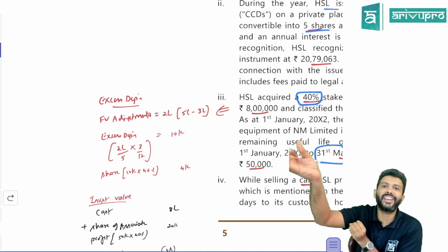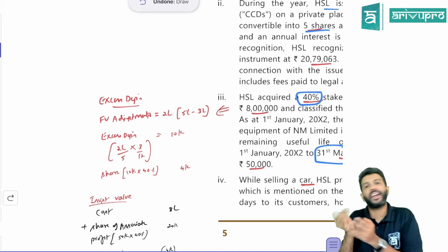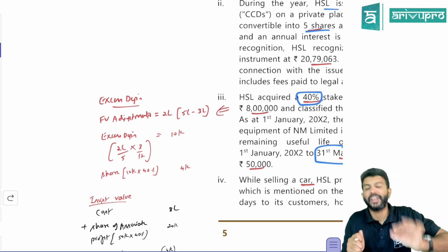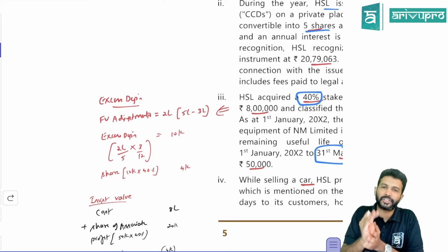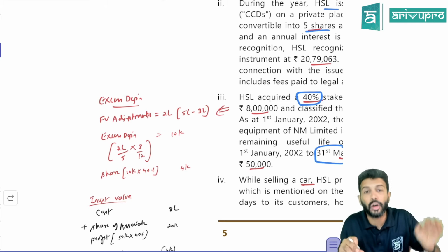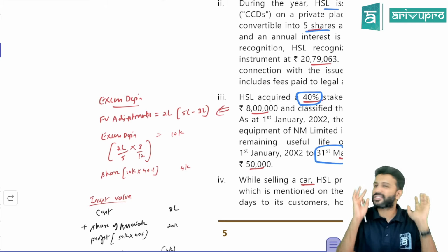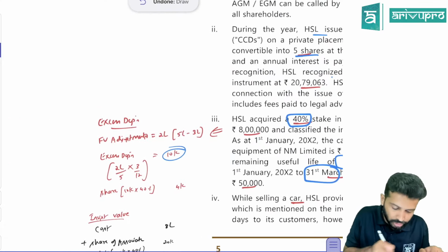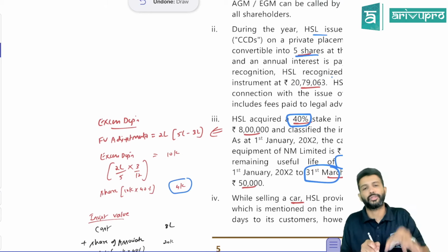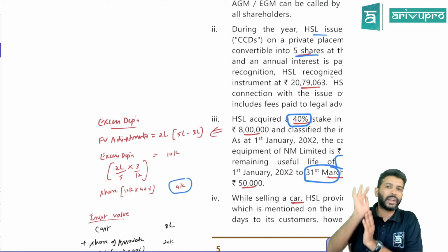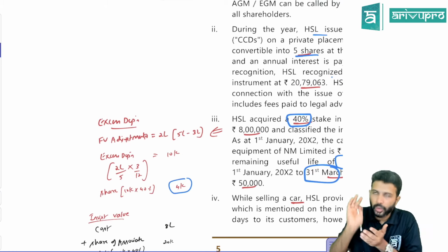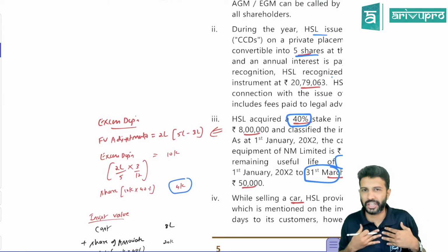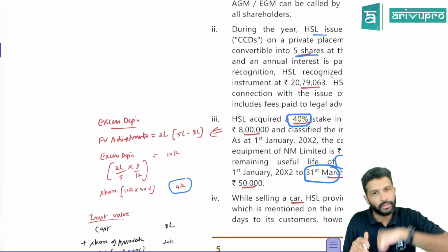No. If it was subsidiary consolidation, entire excess depreciation we would have considered. But this is only associate. In associate company, what do? Only our parents' share or investors' share of the excess depreciation will be considered. So how much does the investor own over here? 40%. So 10,000 ka 40% if you calculate, that will be only 4,000. Only that much will be considered for equity method of consolidation for associate. Only as far as equity method is concerned, we don't take the total data, we only take investor ka share. In this case, investors ka share is 40%.